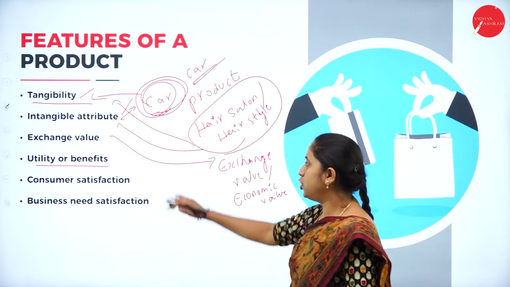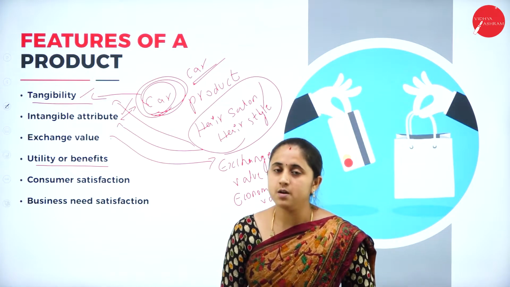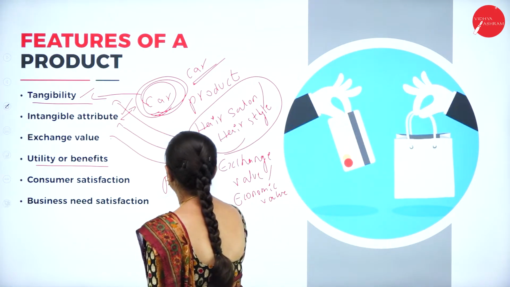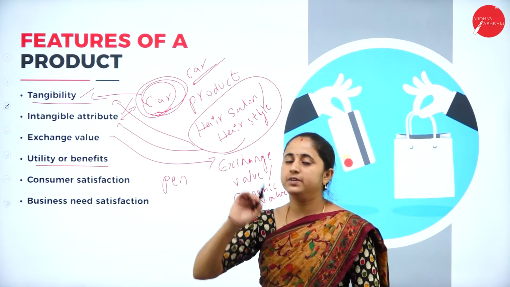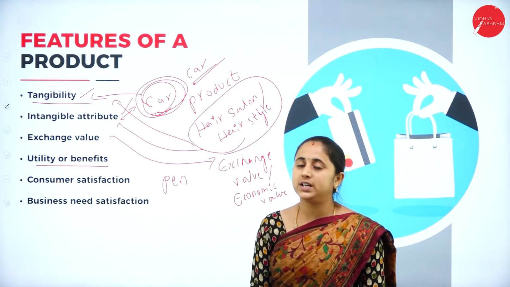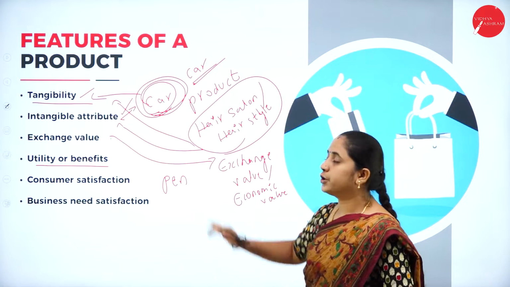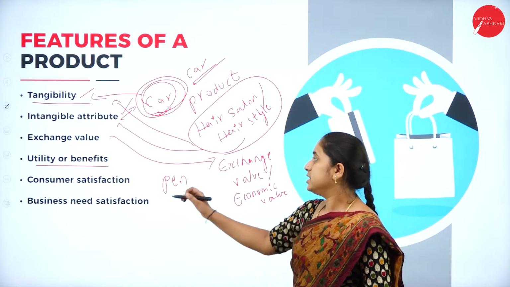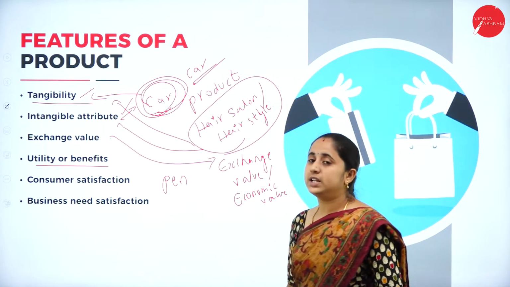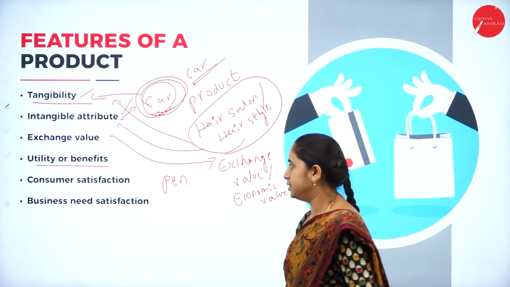If there is no use from the product, customers are not going to purchase it. For example, if your pen is filled with ink, then only it has some benefits or utility. The customer will purchase the pen, or else the customer is not going to purchase. Why? There are no benefits from the product. So it should have some utility or benefits for the final users or consumers.